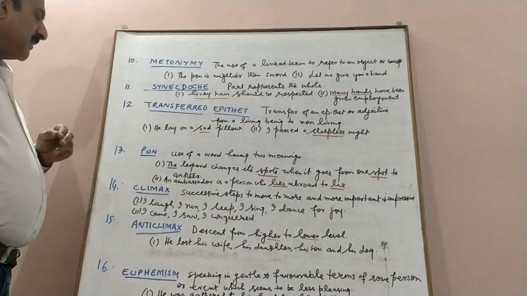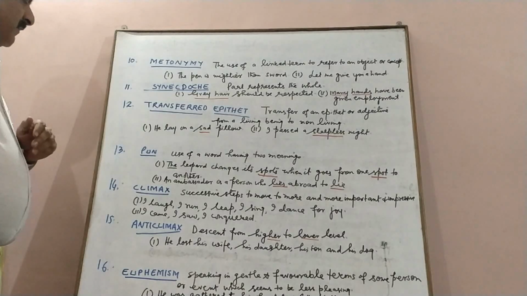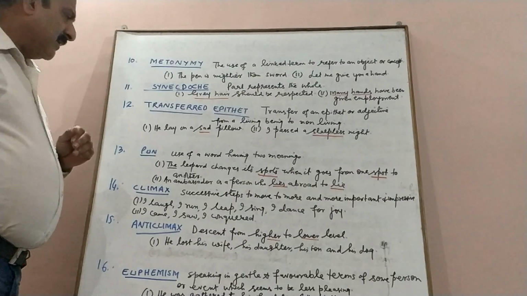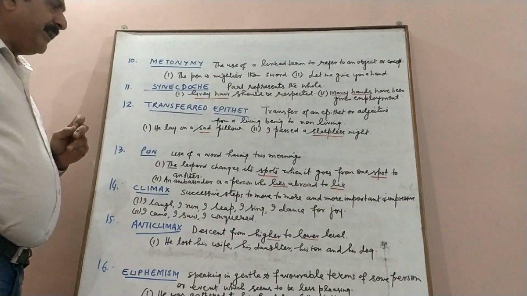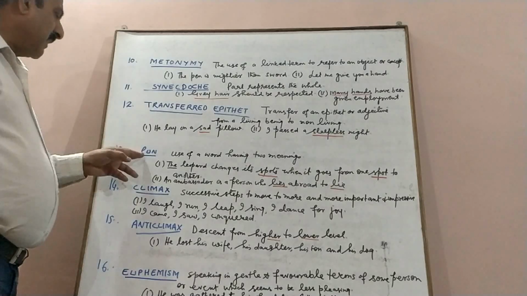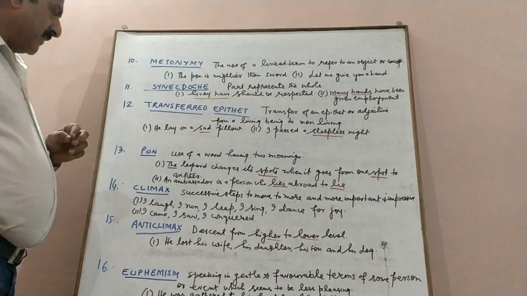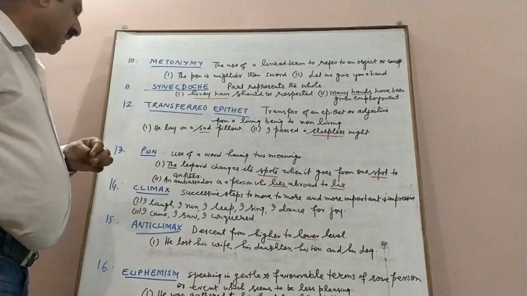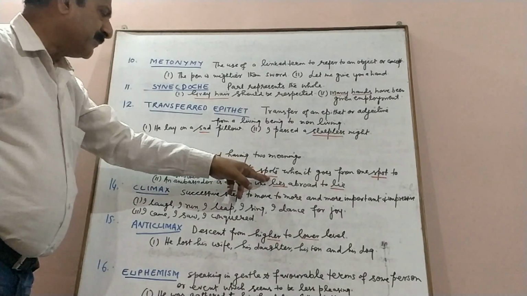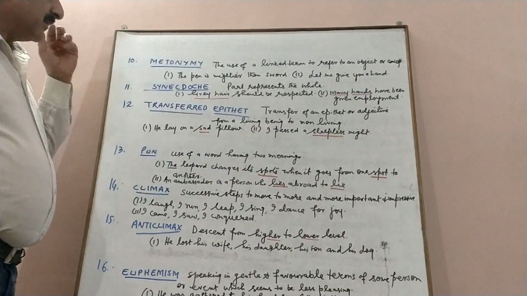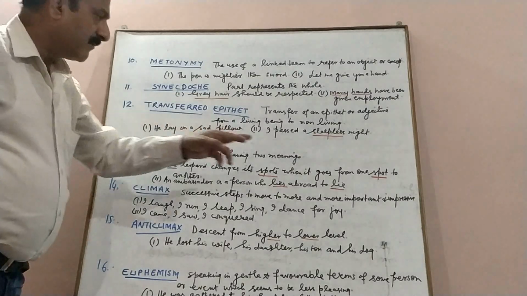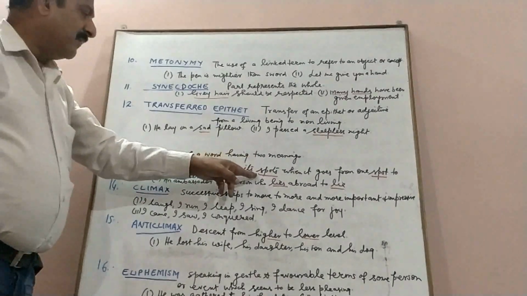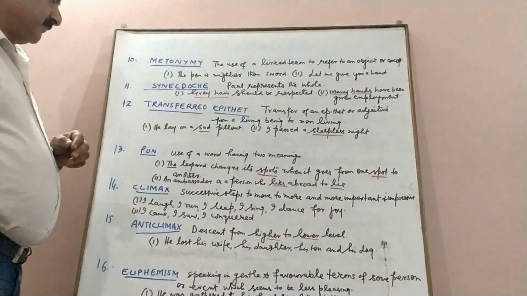The next is pun. It is playing with words. When we use a word in a sentence to refer to its two meanings, when it has two meanings in a single sentence, we refer to it as the figure of speech known as pun. The leopard changes its spots when it goes from one spot to another. So spot here refers to the marks on the body of a leopard. This spot means place. So in a single sentence, the word spot has two meanings. So this is an example of pun.